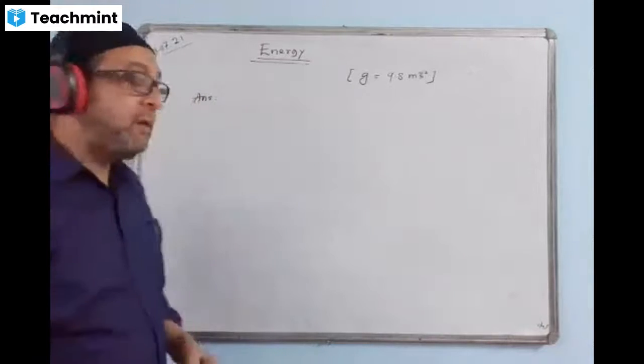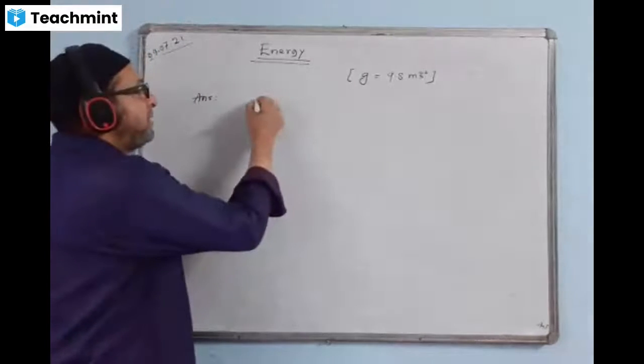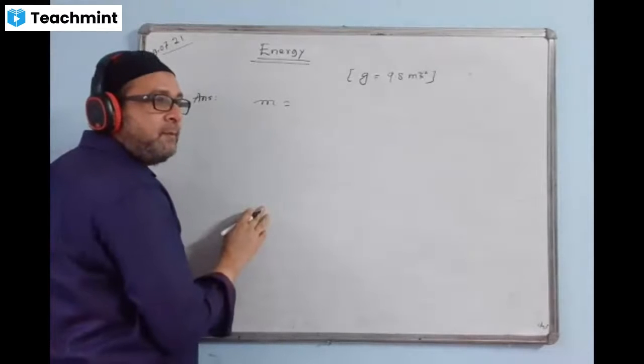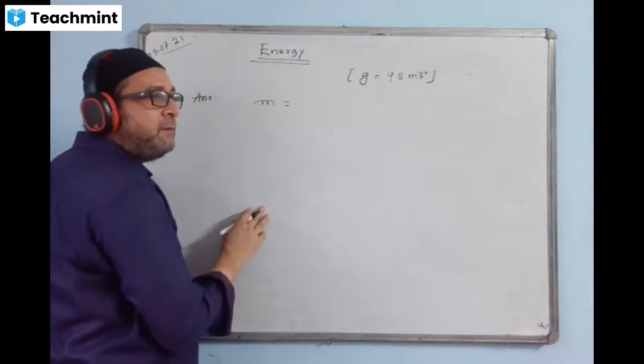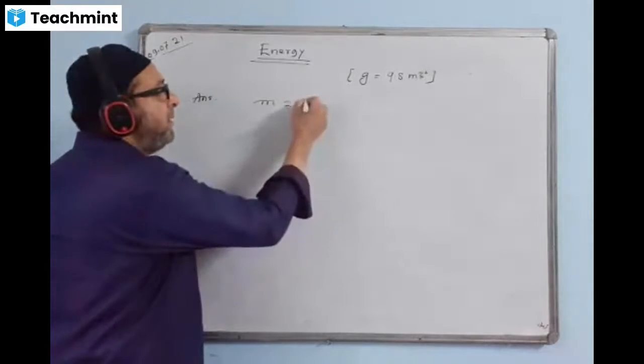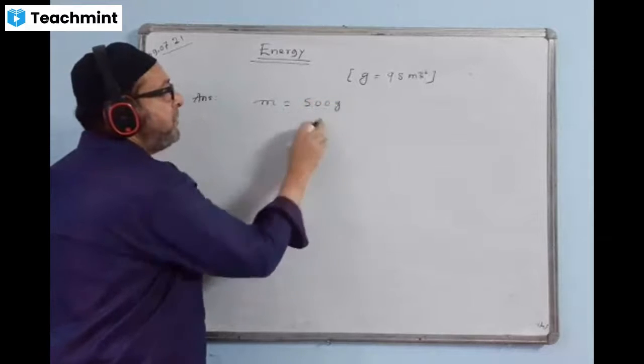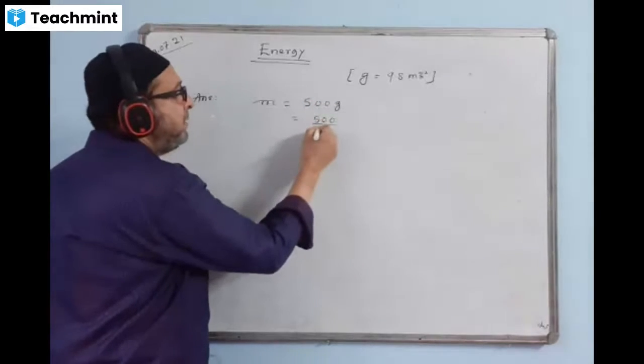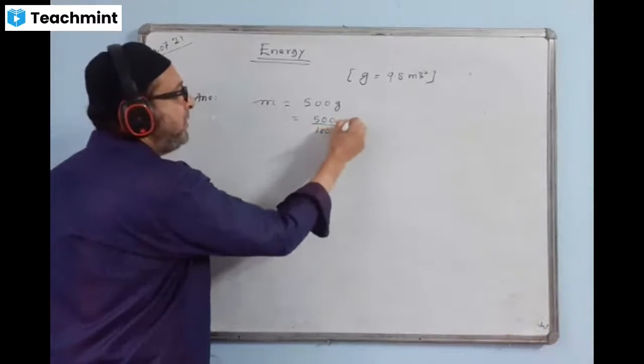Let us write all the information first. Mass, given how much mass? 500 grams. So 500 means grams. Change it to kg. 0.5 kg. Very good.